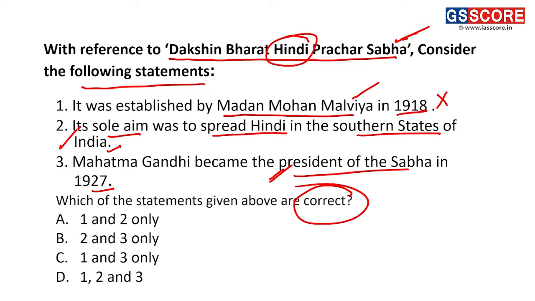And Mahatma Gandhi became the president of the Sabha in 1927. Fine. Besides Mahatma Gandhi, Devdas, who was the son of Mahatma Gandhi, was the first Hindi pracharak. It emerged as a part of the freedom movement: the leaders who led the nation to free India felt there was a necessity of making a single Indian language the national language. So that's why it would also help in national integration. Fine. So in 1927, the Bharat Hindi Prachar Sabha became an independent organization, and Gandhi led that till his death.